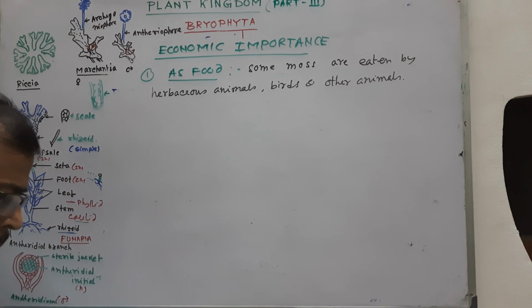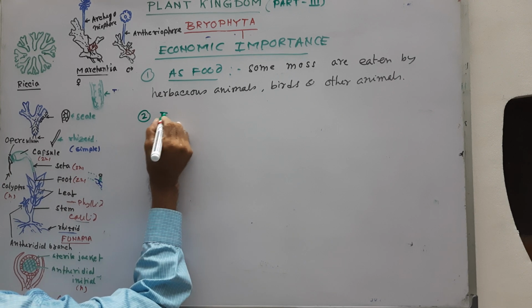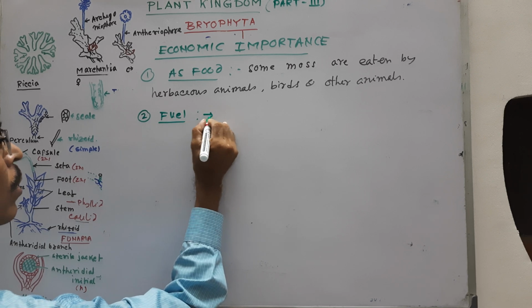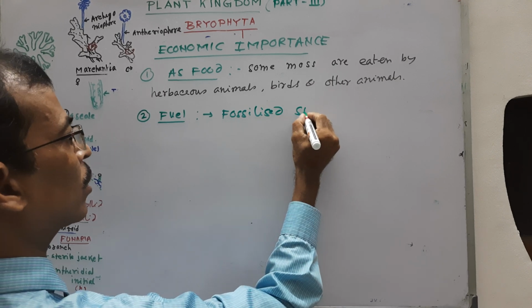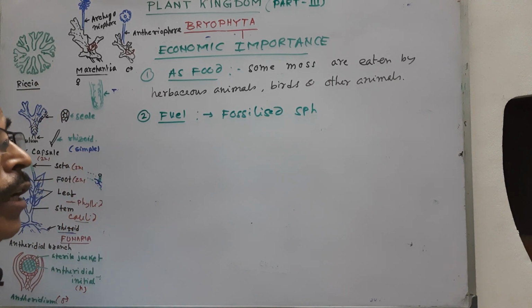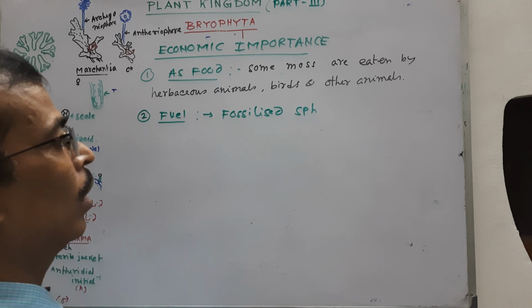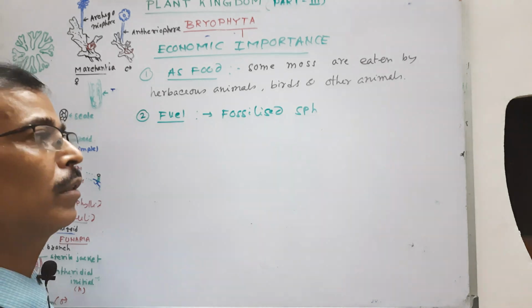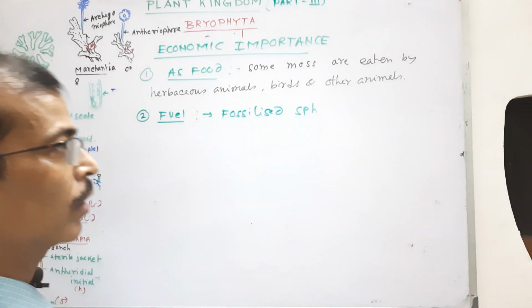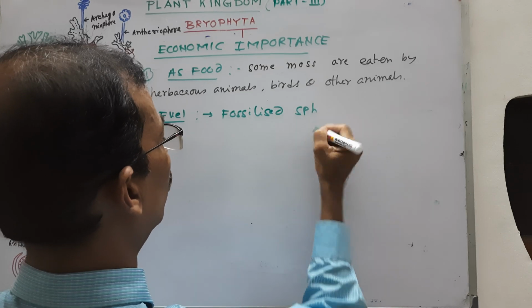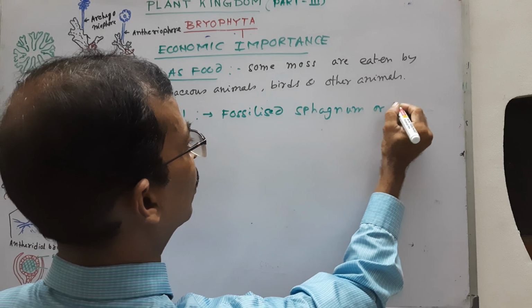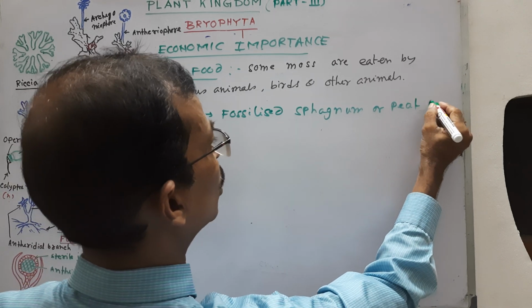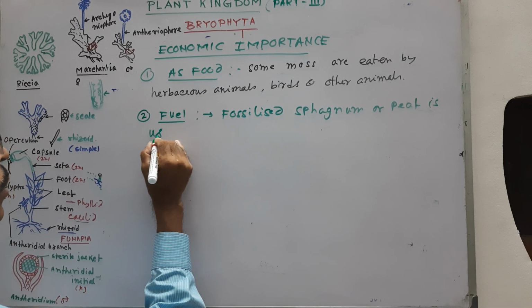Number two, fuel. Fossilized Sphagnum. You know that Sphagnum likes to grow in low pH, acidic soil, and when buried million years ago, they form coal that is called peat coal. Sphagnum, or peat moss, or bog moss, is used as good fuel.